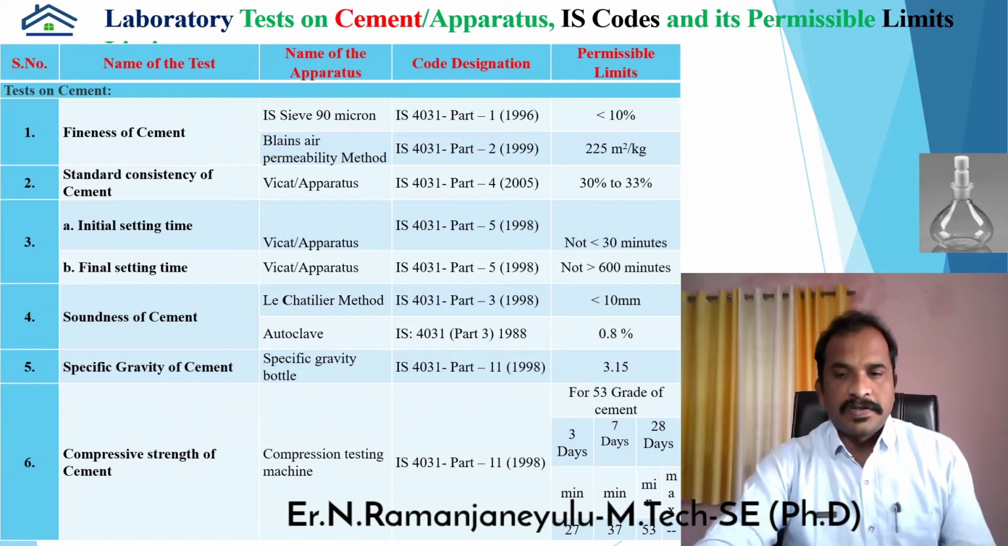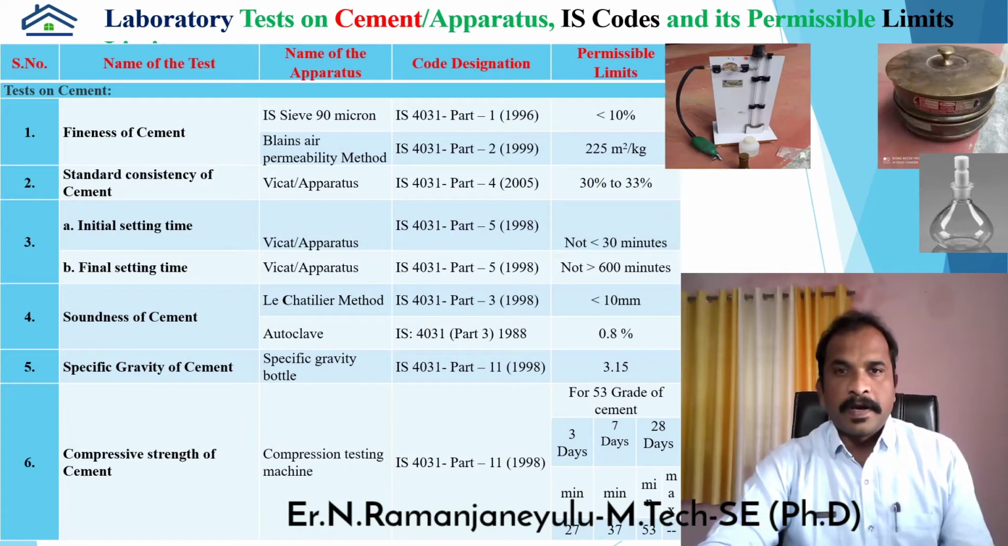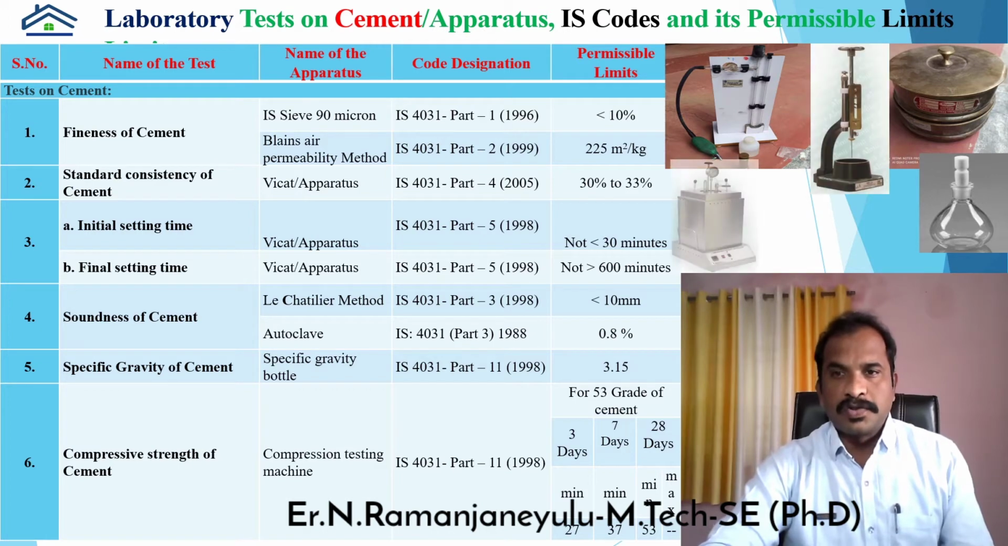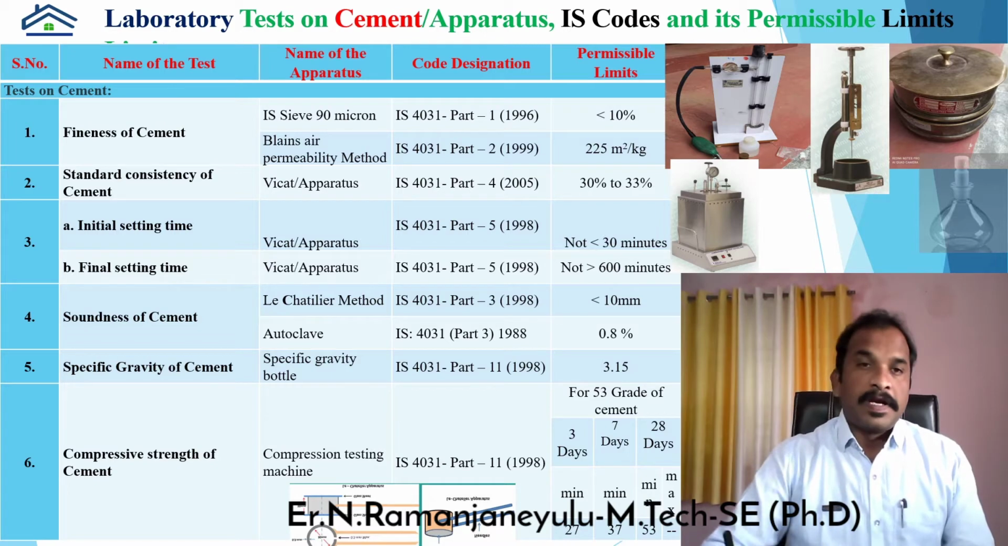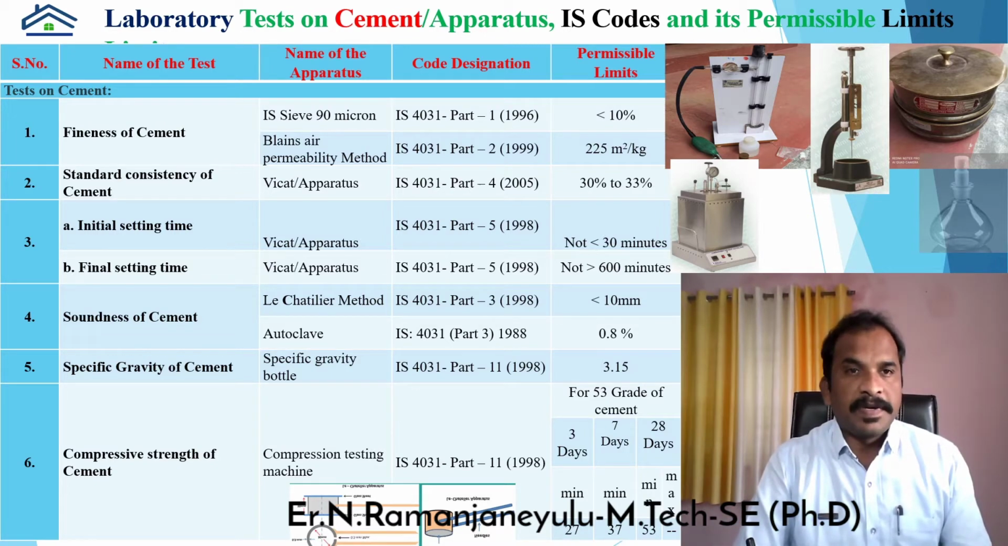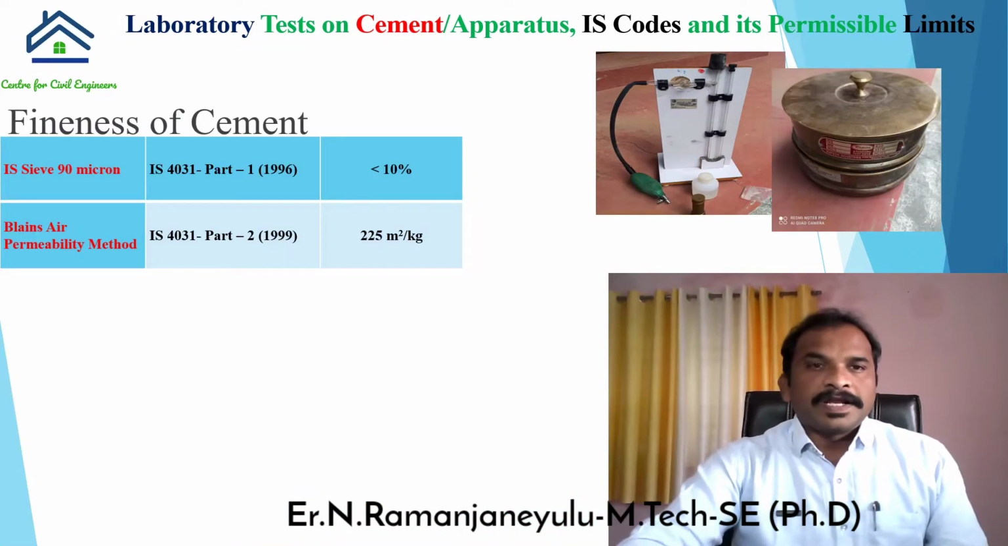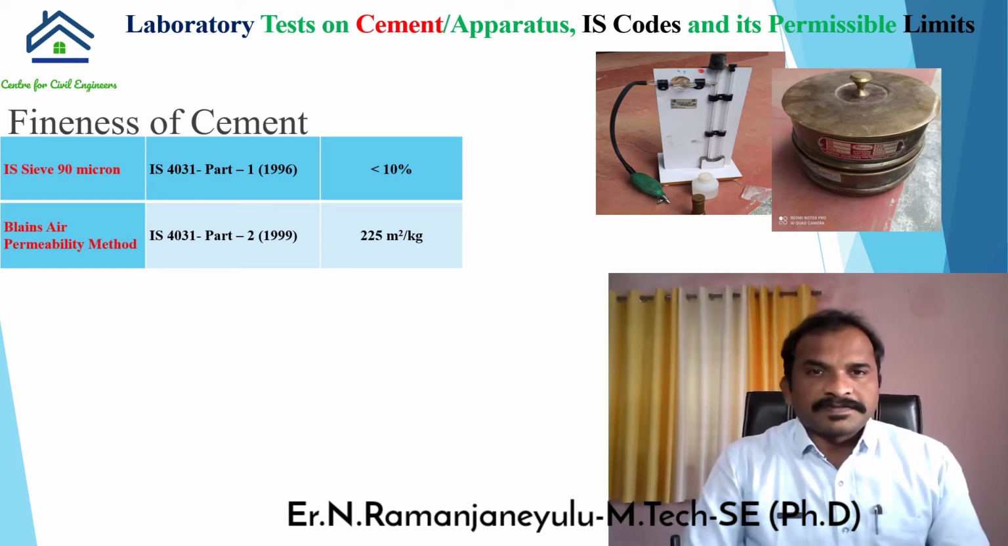Here you can see the list of tests on cement and IS codes and also permissible limits along with apparatus. In the first column the serial number is given, the second column is the name of the test, the third one is the name of the apparatus, code designation, and the last one is permissible limits. Here I have given 6 tests on cement and its apparatus, codes, permissible limits. Now the first test is fineness of cement.